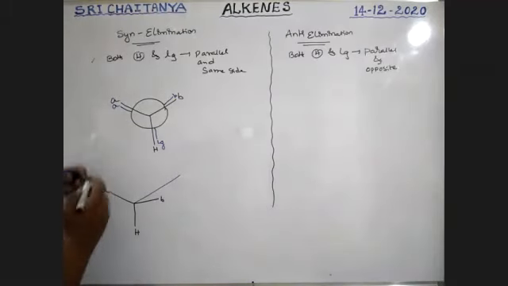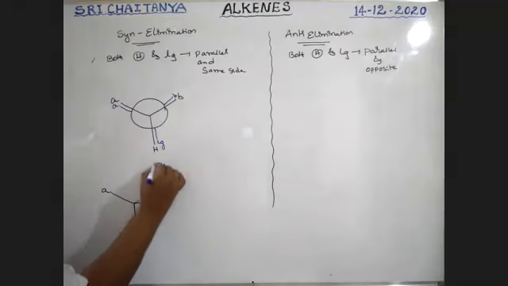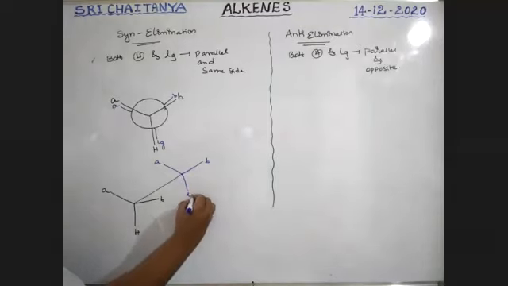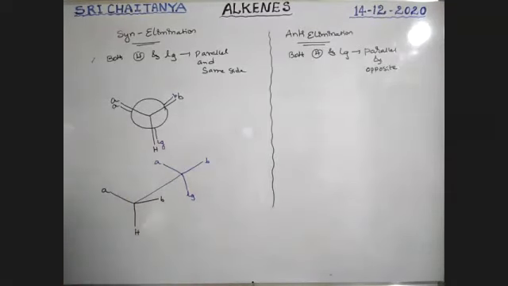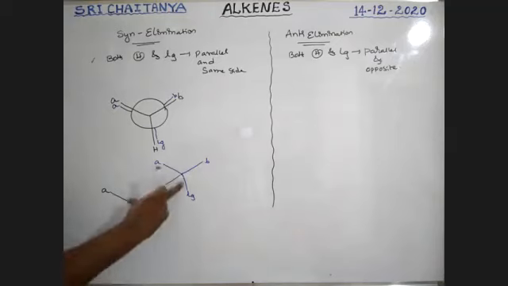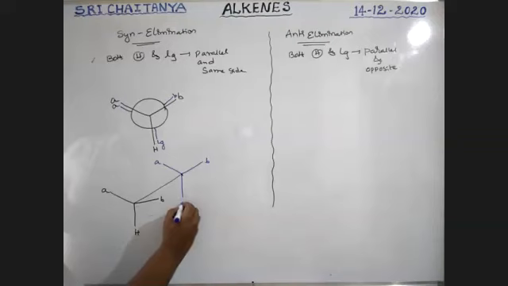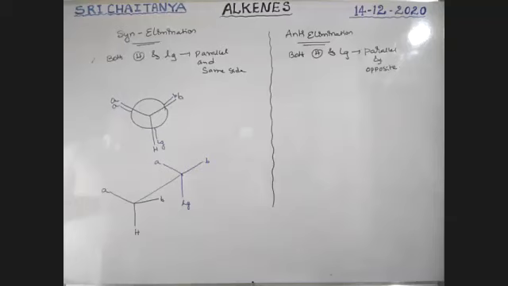This is A, this is B, this is the leaving group, boys. These two structures are the same. Observe here, from here. This hydrogen and this leaving group are both in the downward direction, in the same line, parallel to each other. So I'm writing: parallel to each other.